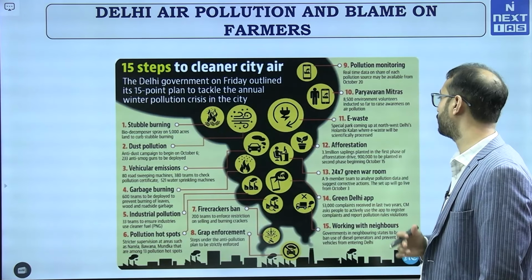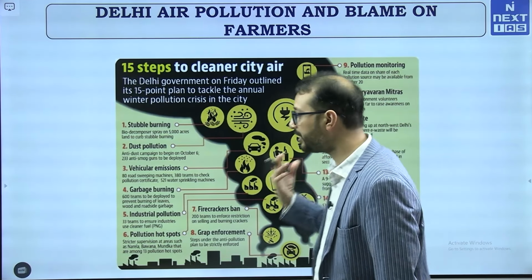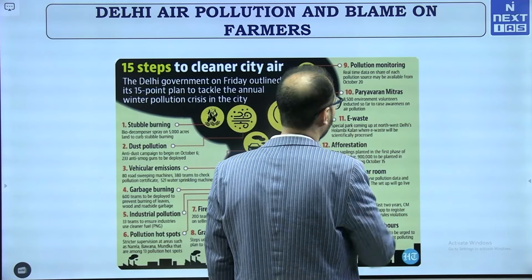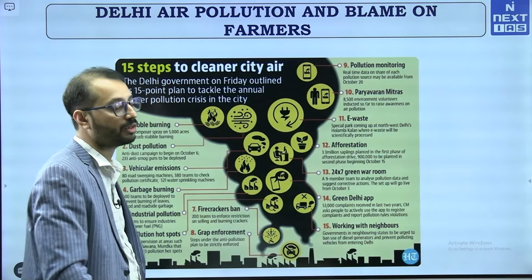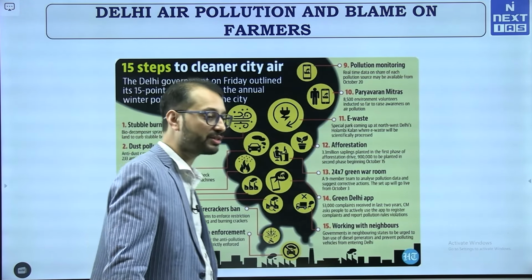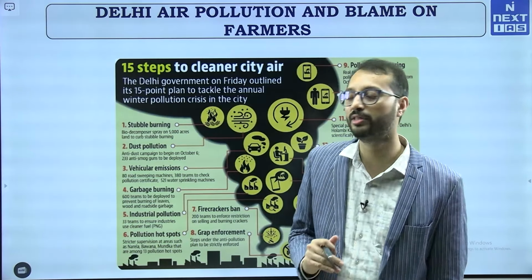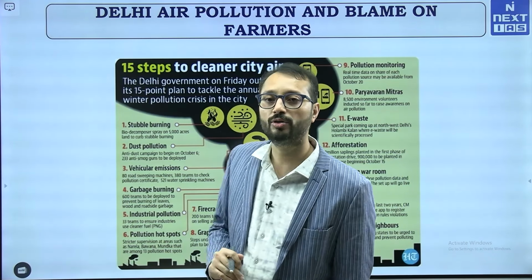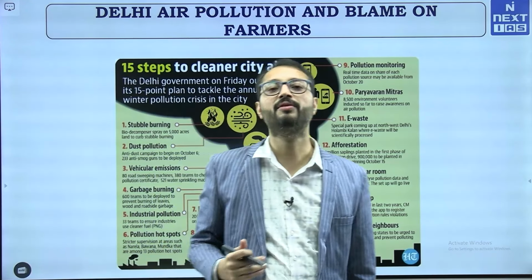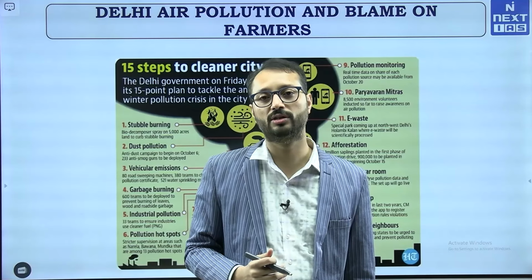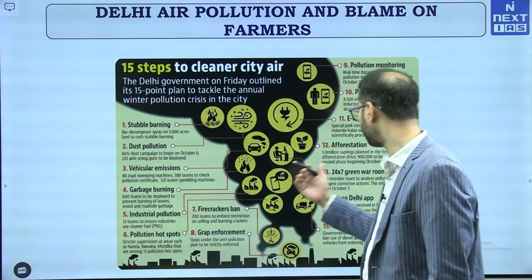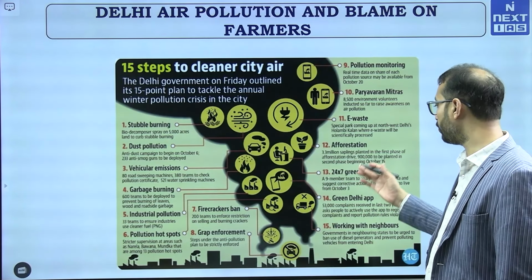An e-waste special park where e-waste will be scientifically processed in Delhi. Already, in Holambi Kalan in northwest Delhi, such a park has been created. Afforestation has been one of the major policy imperatives of China, particularly to control the winds coming from Mongolia, to curb the dust coming from the deserts of Mongolia towards Beijing. So, definitely it has worked for China, it can even work for Delhi. That is something we can do.